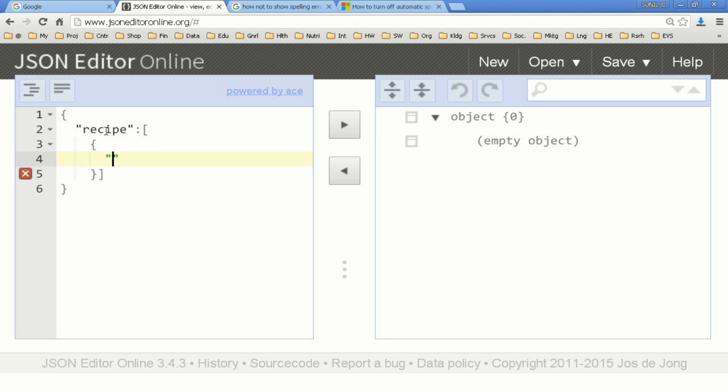For example, ID. So I'll use ID. Maybe I'll give a numeric ID straight away, then comma, then maybe name of recipe, then colon, then I'll just prepare a tea here as a recipe. Okay, so this is the first recipe.